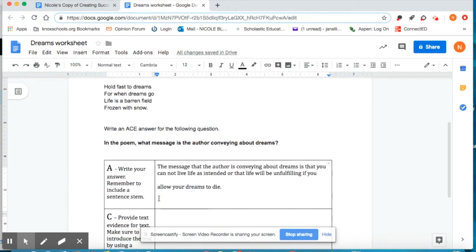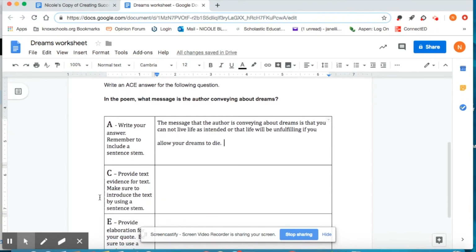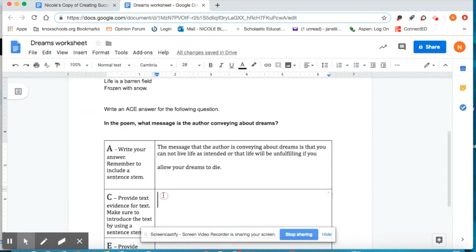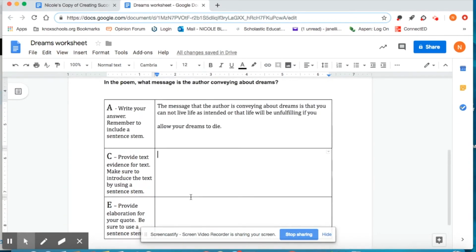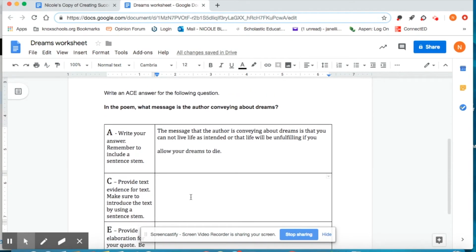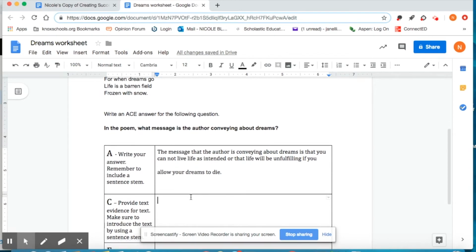Okay, so then the next part, I have to cite, and I know that in order to cite, I'm going to provide text evidence for my text, and I need to make sure to introduce the text using a sentence stem. So I know that I provided my students already with a list of sentence stems that are not on this page, but you might want to make sure you have that when you present to students. So going back into my model, I'm going to write, this is seen in the text when it states,